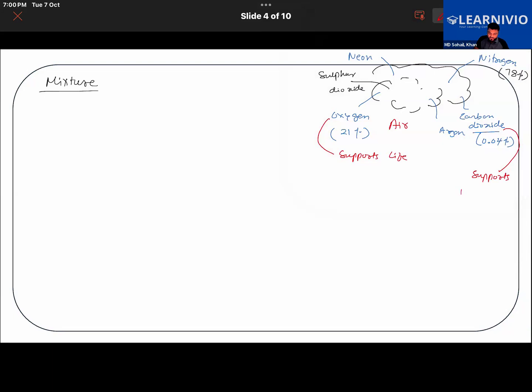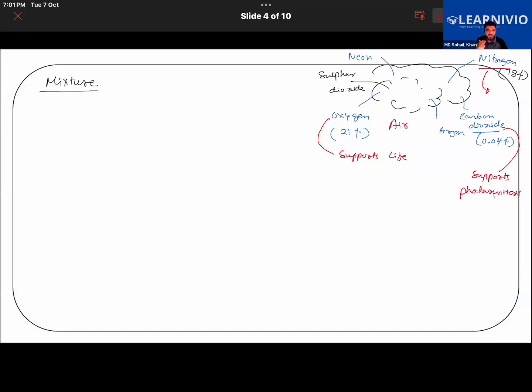Without it, photosynthesis cannot take place. Similarly, nitrogen gas is also important. The protein that we consume, in plant-based foods, for example gram, that is chana, lentils, etc., or eggs, or meat, they all contain protein.